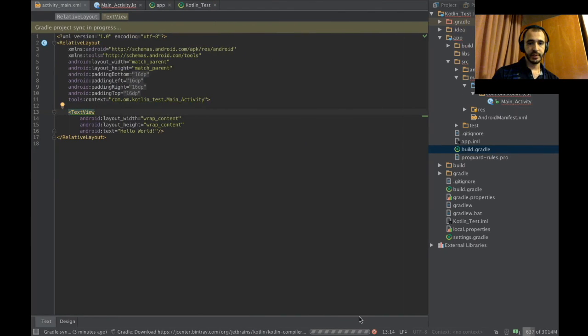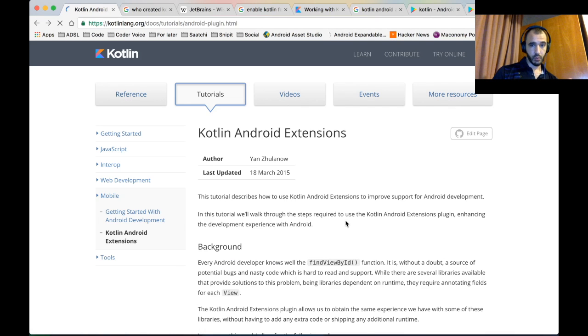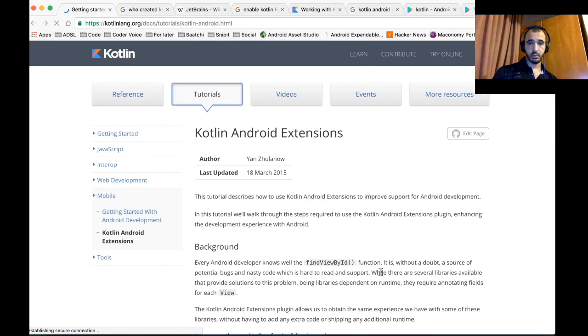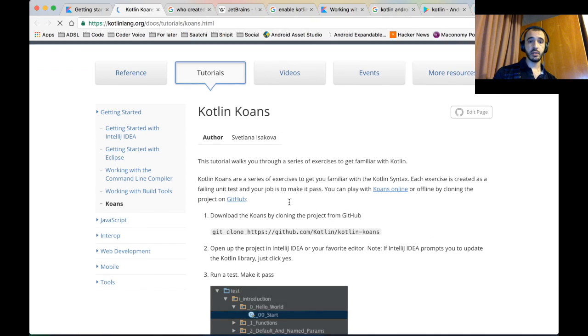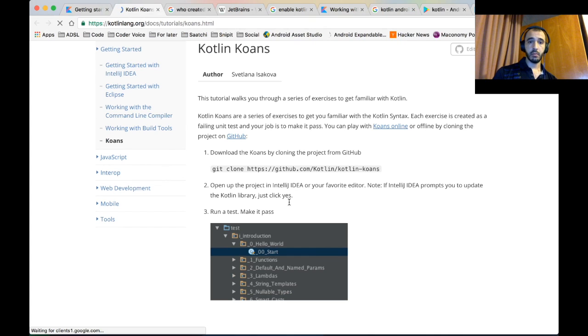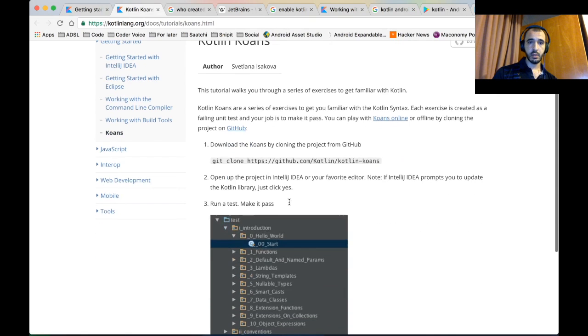Yeah, the downloading is not gonna be done today, I assure you. Kotlin bytecode, really no difference. There's no difference. What's next? Kotlin Android extensions plugin. Just a second. If you want to learn different Kotlin features, try Kotlin Koans. What is this? Nice. So that's it. That's the page.